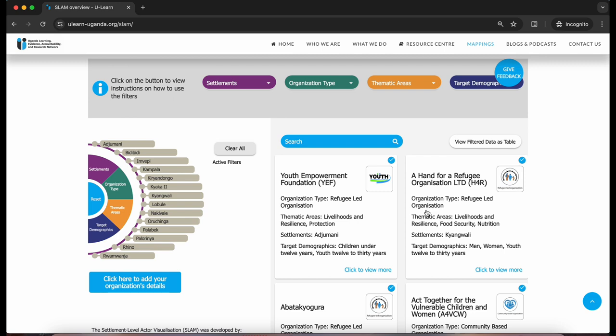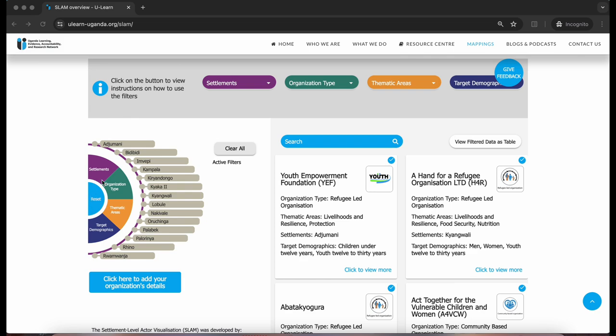This is the home page, and the home page has a filter wheel on the left with 4 main categories, and these categories are settlements, organizational type, thematic areas, and target demographics. The purpose of these filters in SLAM is to streamline the search process, allowing you, the users, to narrow down the list of organizations and information you're looking for based on these specific criteria.